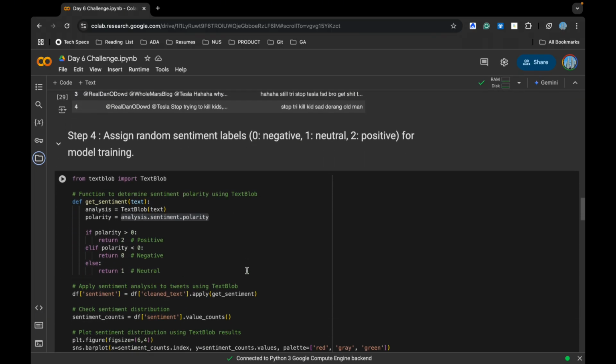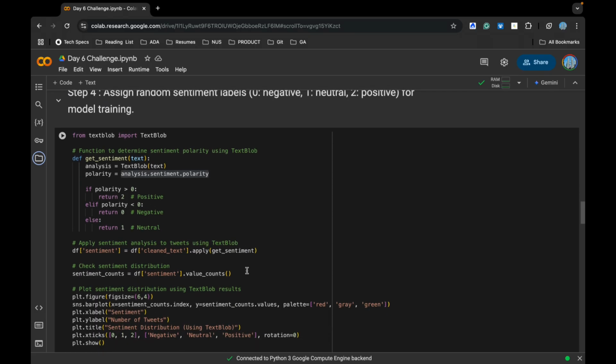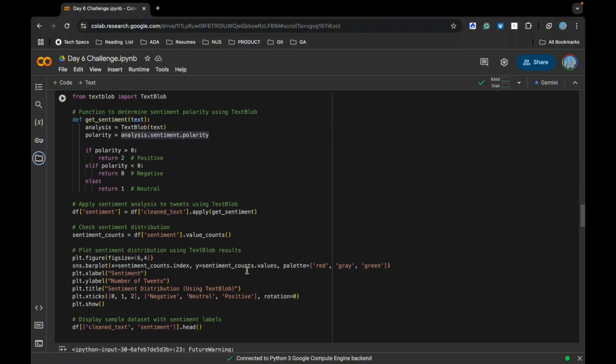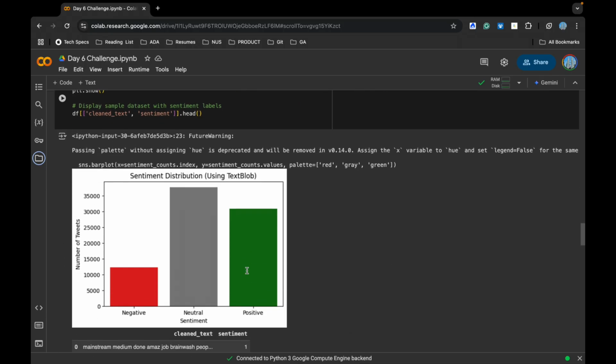Because I don't have any sentiments in the data set, when you are doing modeling, you need some kind of labeled data for that. So I'm going to use a library called TextBlob, which is going to give me a sentiment upfront, but this would be a base sentiment. The model which I'm going to use later is also going to predict the sentiments for my data set in the future. So I've got the sentiments: 20% negative, 30% positive, and 50% neutral.